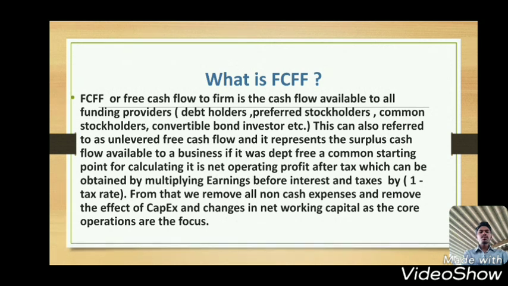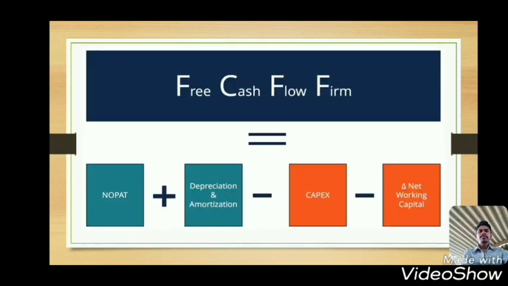From that we remove all non-cash expenses and remove the effect of capital expenditure and changes in net working capital, as the core operations are the focus. Free cash flow is equal to net profit plus depreciation and amortization minus capital expenditure minus delta net working capital.